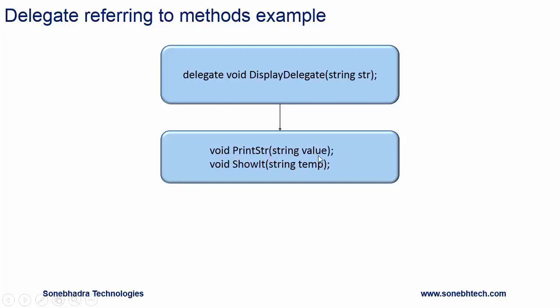It has one parameter of type string and return type is void. And here is another method, show it. It has one parameter of type string and return type is void. So we can see the delegate signature is matching with these methods' signature. So delegate can refer to any of the methods available here.